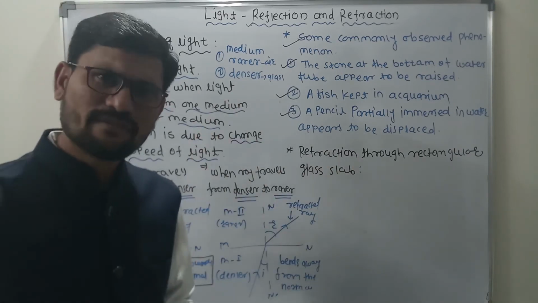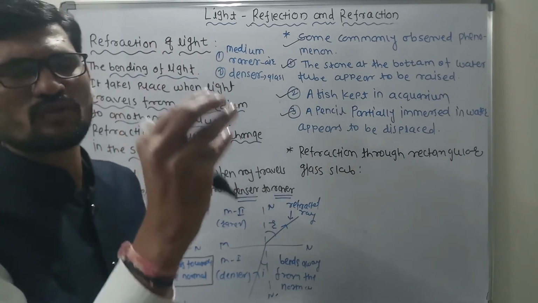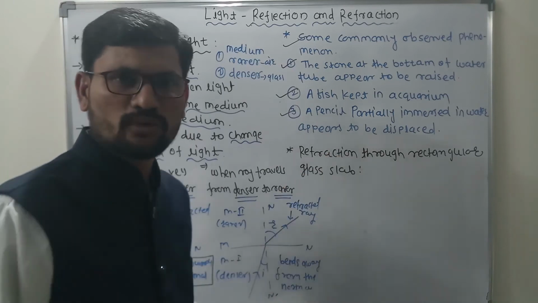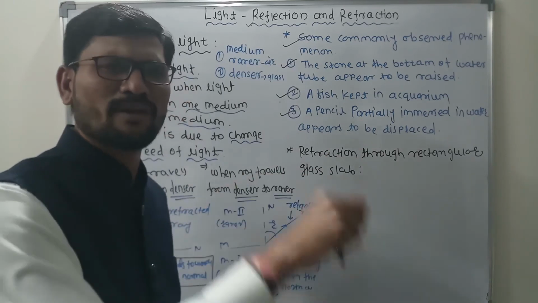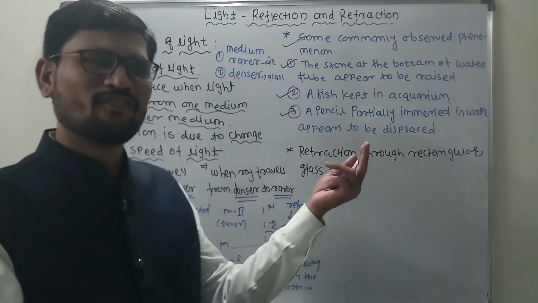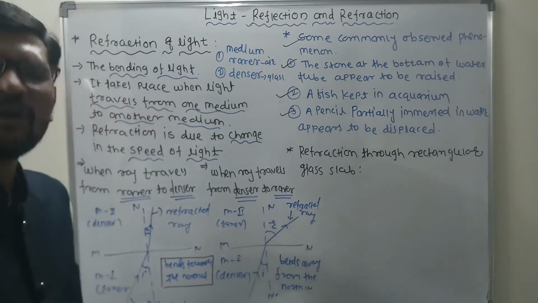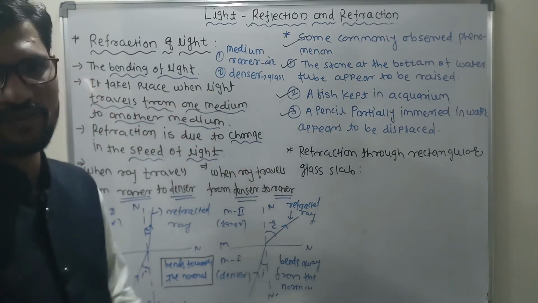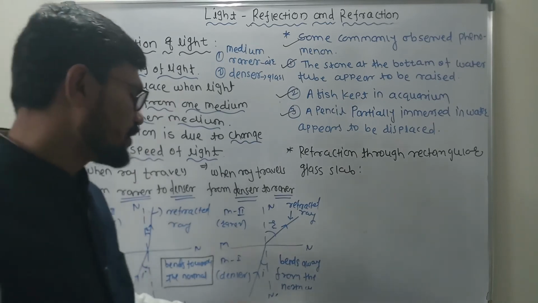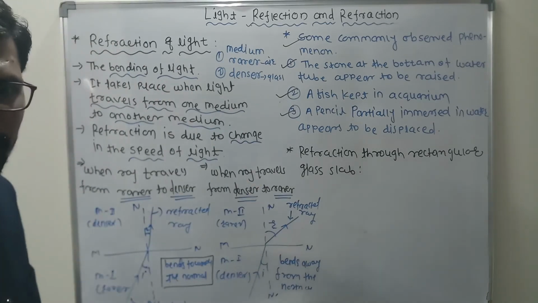All these phenomena, even the lemon: take a lemon and see its actual size, and just put it into a glass of water. What we observe is that the size of the lemon increases, and as you take it outside, obviously it returns to its actual size. Why does this happen? Because of the change in medium, sir. This is exactly what I wanted to tell you in all these cases.